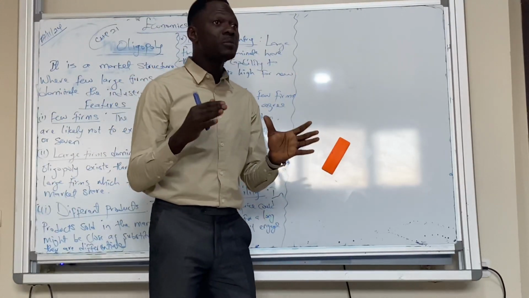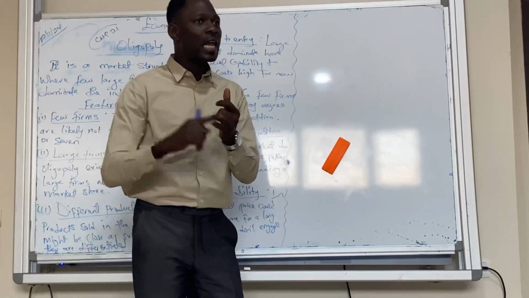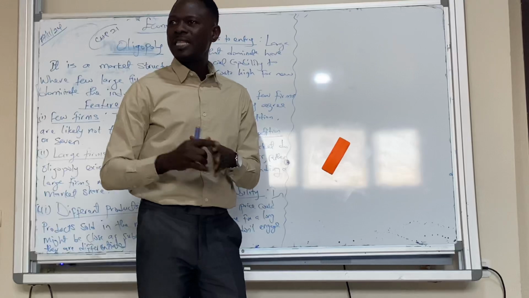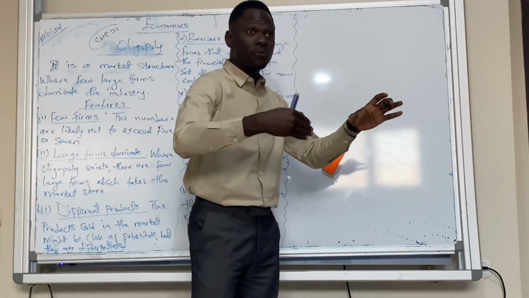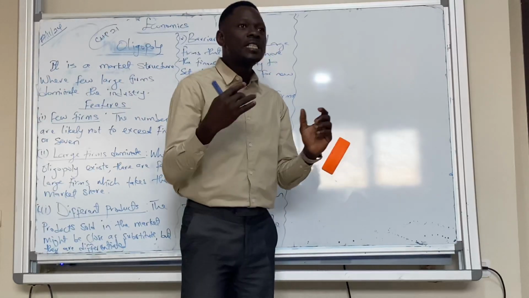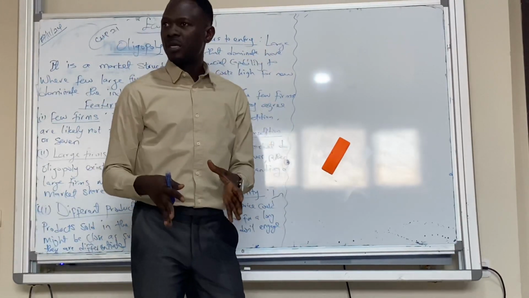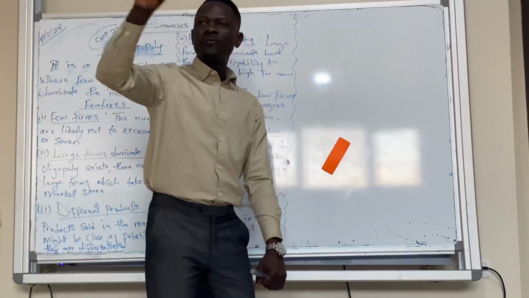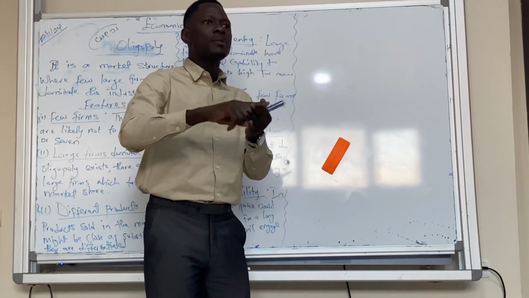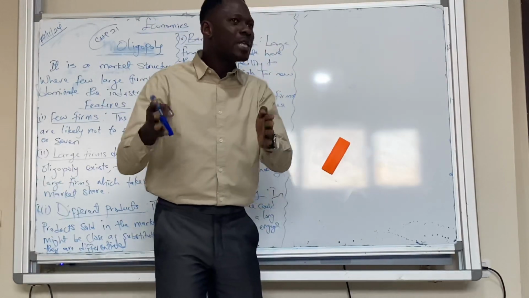So if few large firms dominate the industry, that means those few large firms control the factors of production like land, labor, capital, and enterprise. They are the ones in charge of those factors. Because they control the supply of factors of production, only those they allow can come in. So if we have 5 firms buying all the factors of production in terms of land, labor, capital, and enterprise, a new firm coming in might find it difficult to penetrate the market.